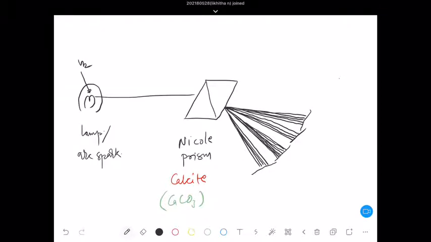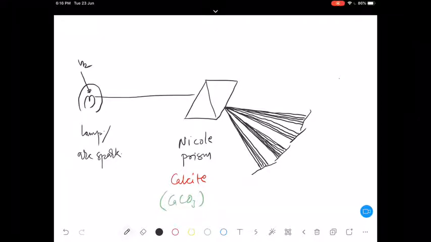Like this, let's say different wavelengths I have obtained. Now let's say these are a number of different photons I have obtained on these photographic films.